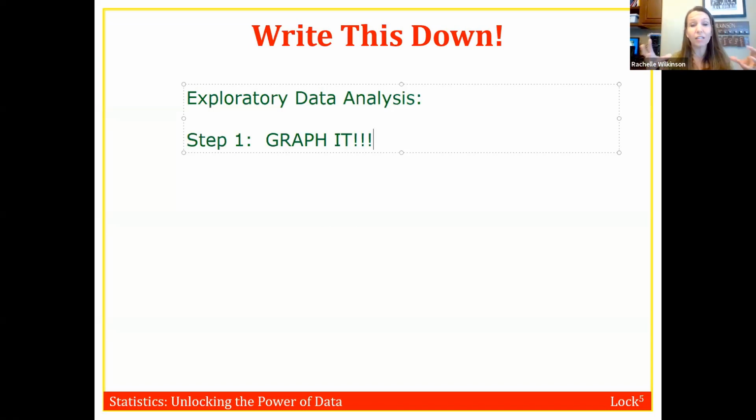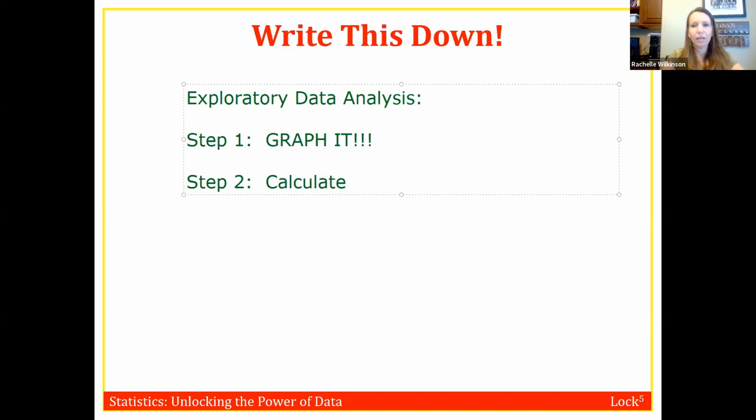So a graph is going to give us a lot of information about the data set, and basically any numbers that we calculate later on are going to numerically summarize what we're already seeing in the graph. So graph, super important. And then step 2, after we graph the data, then we're going to look at numerical summaries. So we're going to calculate, whoops, my mouse jumped.